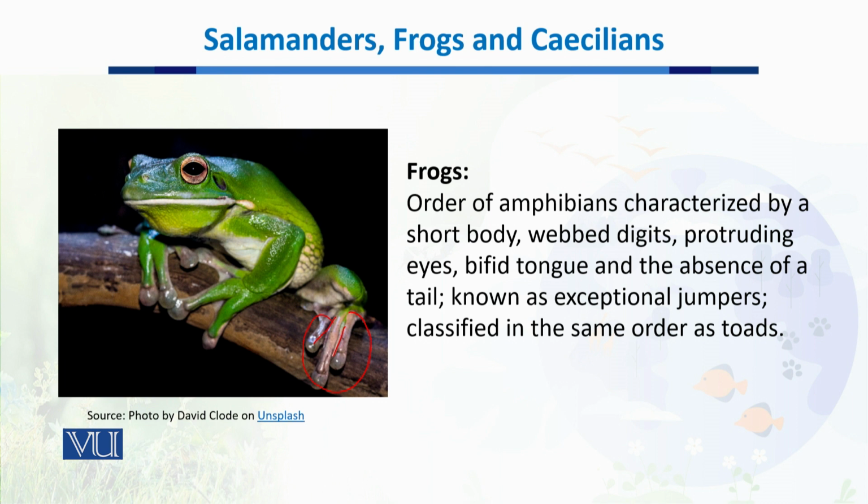And these are known as exceptional jumpers. They don't have tails. When they develop into adult organisms, their tail diminishes, which is present in their early larval form. And these frogs are classified in the same order as toads. So toads and frogs are basically classified and placed in the same order.